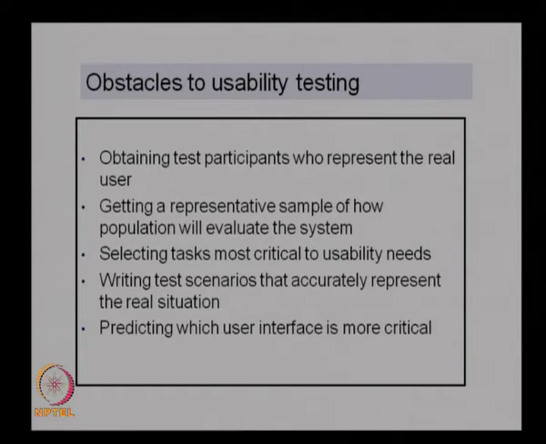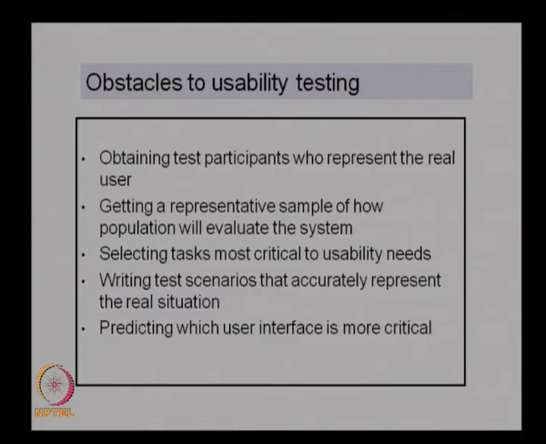And then writing test scenarios that accurately represent the real situation. The scenarios need to be properly defined and written down, so that all the tests can be done based on these scenarios. Writing these scenarios is also a bit challenging. And then predicting which user interface is more critical. This is again a bit difficult to predict initially, because it depends on the use and on the people using it. Some of the interfaces may be critical and others may not be. So identifying these critical interfaces is also a challenge.